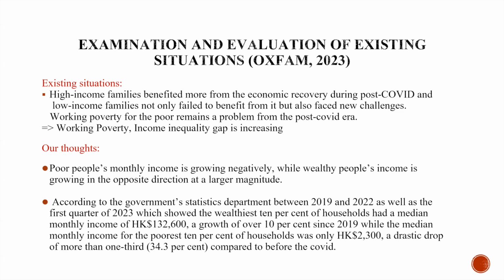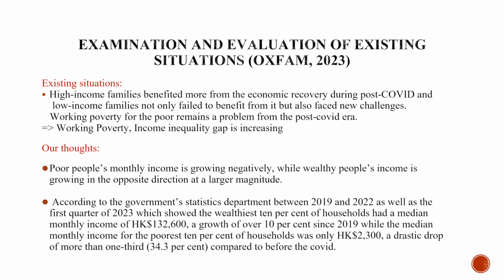The report shed light on a concerning issue: the economic recovery has not been inclusive. While GDP and the stock market rebounded, gains were unevenly distributed. Oxfam found two alarming divergence patterns. As said previously, the monthly pay of the lowest-income 10% of households fell sharply from 3.5K in 2019 to just 2.3K in the first quarter of 2023, a devastating 34% decline.